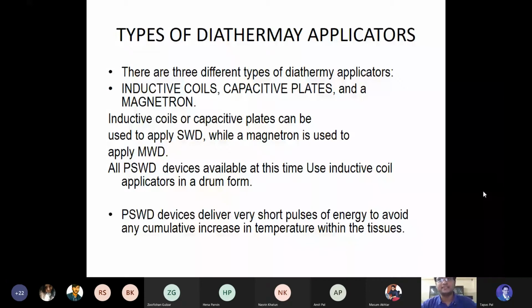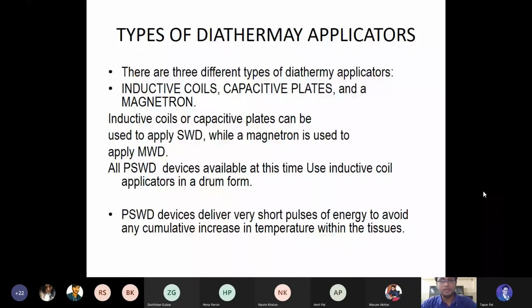PSWD devices available at this time use inductive coil applicators in a drum form. The new PSWD machine that has come out is an inductive coil but in a drum form. The coil does not need to be wrapped over the body tissue. It is in a drum method. Where is the magnetron used? It is in the MWD. So to remember once more, inductive coils or the capacity plates can be used for the SWD, magnetron for the MWD, and the inductive coil in a drum form is for the PSWD.